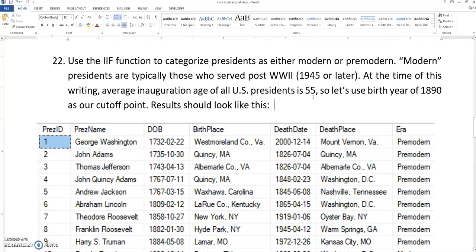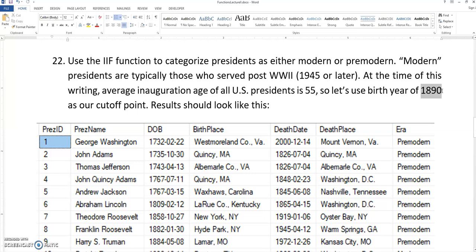but we're just going to loosely go by the inauguration age. The average inauguration age, believe it or not, is 55 years old. That's an average. Obviously, some are much older, some are a little bit younger. And so we'll just use a birth year of 1890 as the cutoff point.